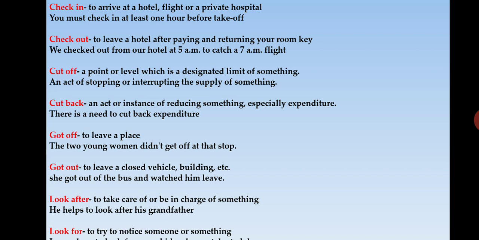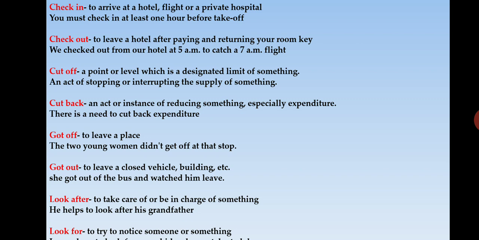Next is cut off and cut back. What are the differences? Cut off means a point or level which is a designated limit of something. For example, to join engineering, you have cut off marks. For the UGC NET exam, you have a cut off mark. That is a point or level which decides a limit for something.